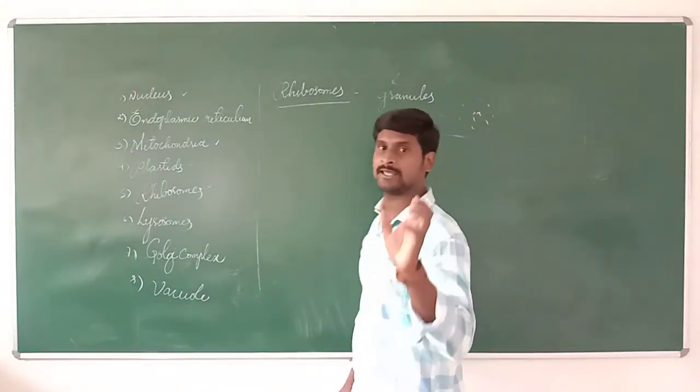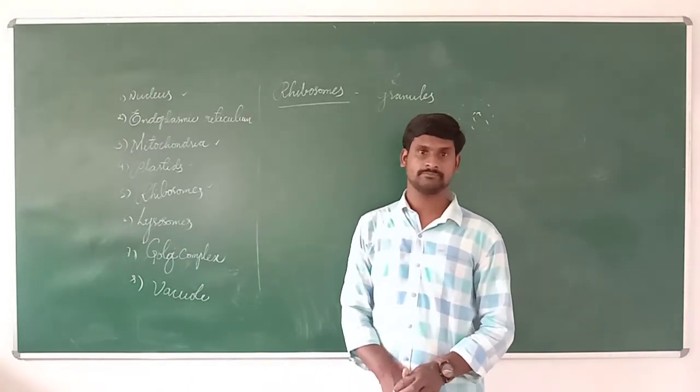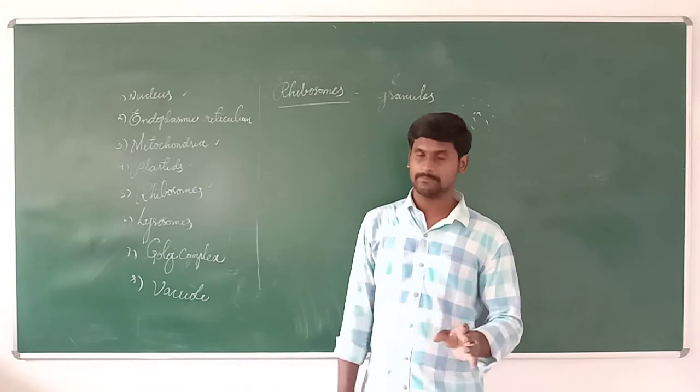The cell contains these granule structures, and those are called ribosomes.